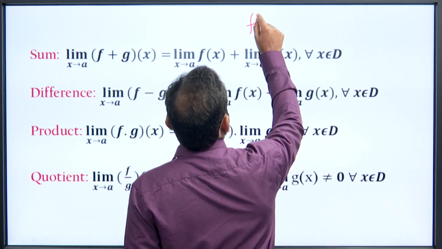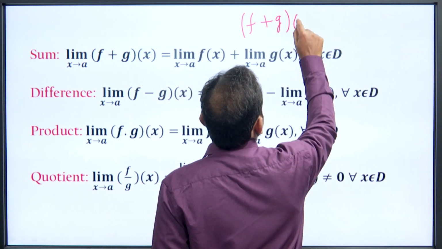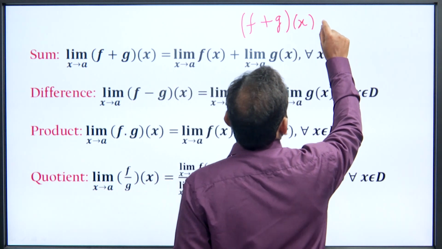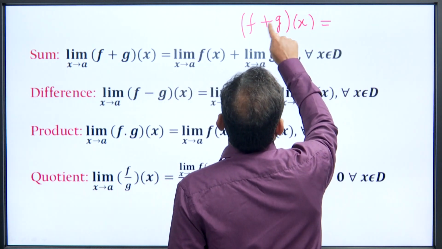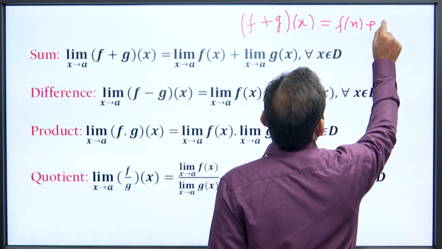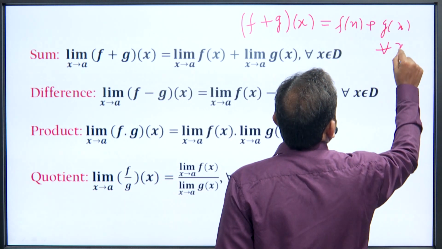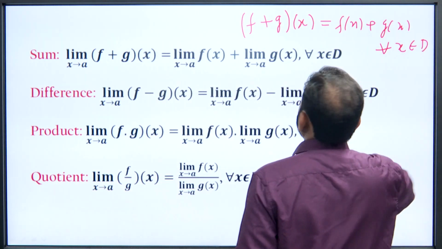So, if f and g are two real valued functions, then for all x belongs to D, f plus g of x can be defined as f of x plus g of x for all x belongs to D.